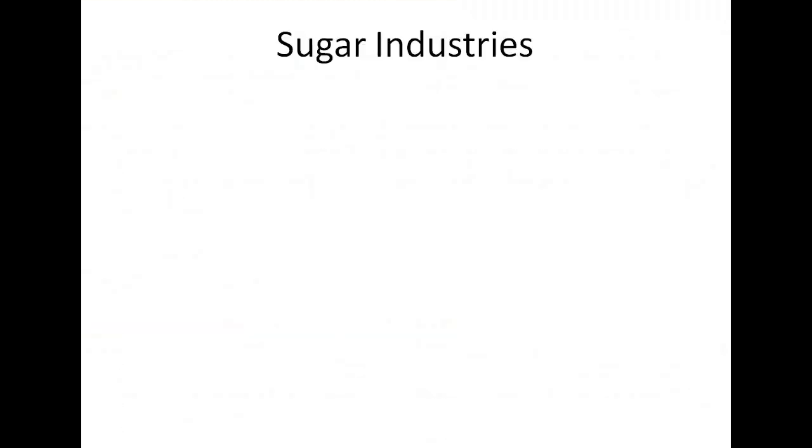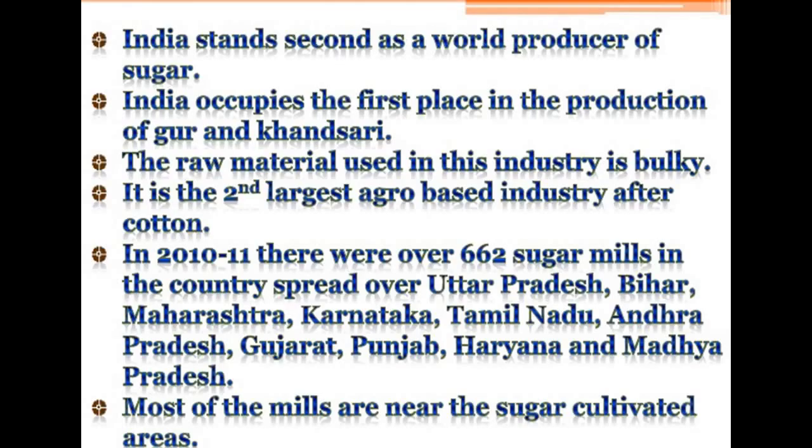Now we are going to talk about the other industry, that is the sugar industry. In the sugar industry, India stands second as a world producer of sugar. India occupies the first place in the production of gur and khandsari. You know what gur and khandsari are. The raw material used in this industry is very bulky, and it is the second largest agro-based industry after cotton.